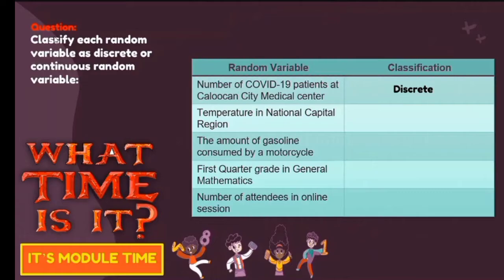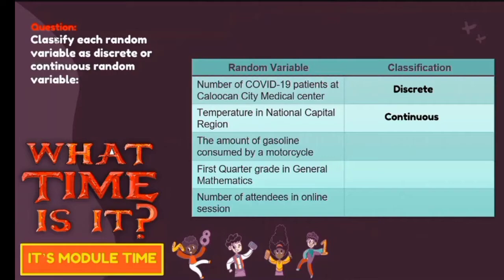Right? When you talk about the number of COVID-19 patients, let's say this hospital has 50 COVID-19 patients every day. We cannot express this in the form of a fraction or even a decimal. For number 2, you have the temperature in the National Capital Region. Temperature is an example of a continuous random variable. Why continuous? Because you need an apparatus to measure the temperature of the region, and you can also express temperature with a decimal or fraction.